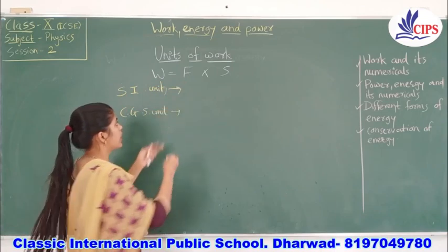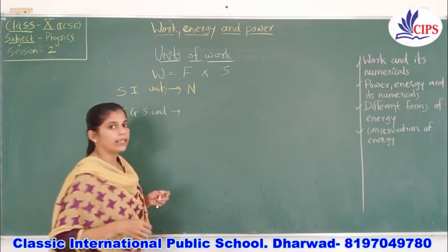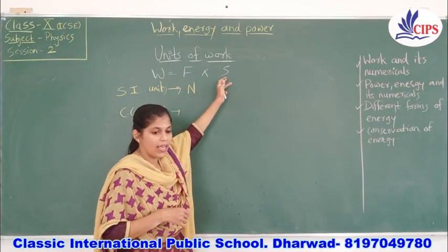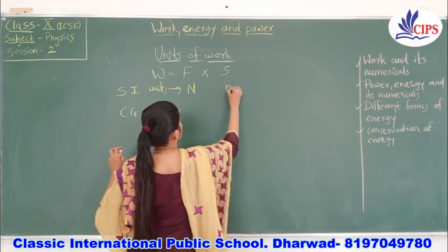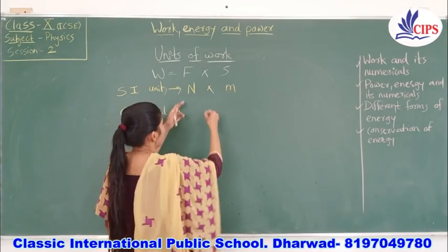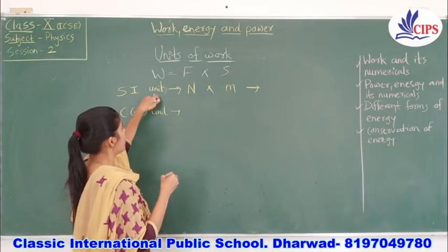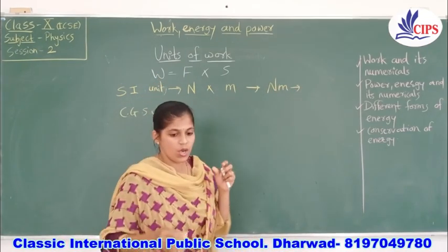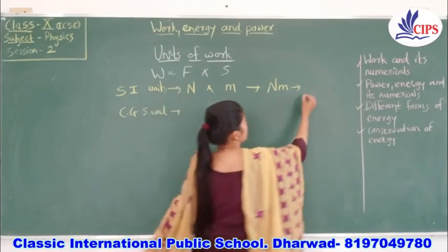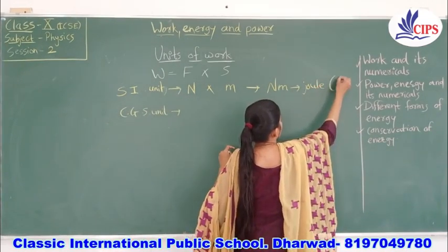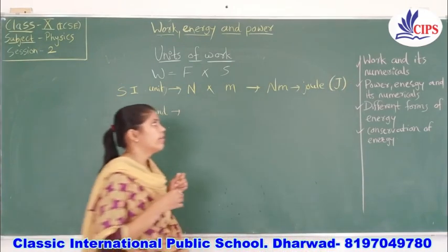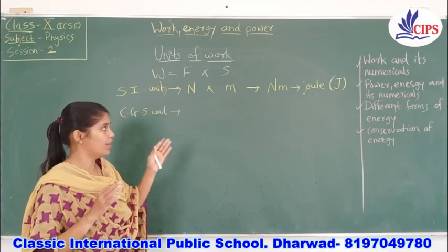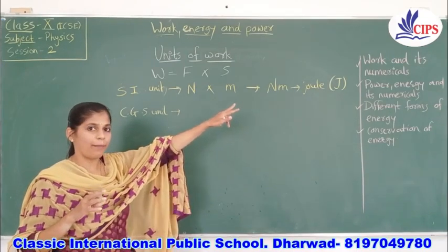You all know the answer, that is Newton. What is the SI unit of displacement, meaning any kind of length? It is meter. So in this way the SI unit for work is Nm. This Nm has only one short word, that is joule, and the symbol is capital J. Wherever you are solving numericals, you must know that joule is written with the symbol capital J.